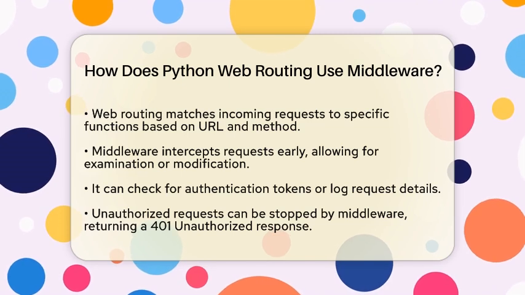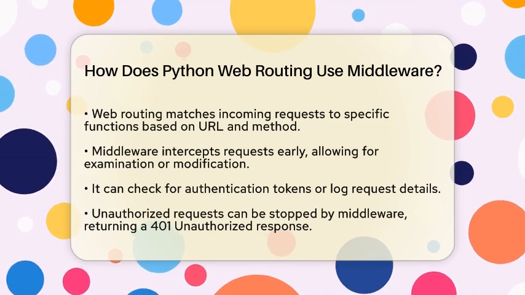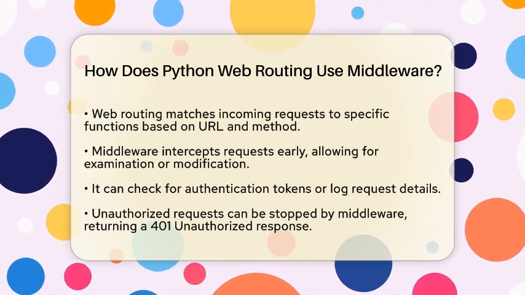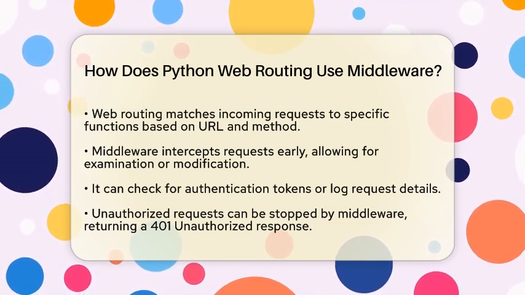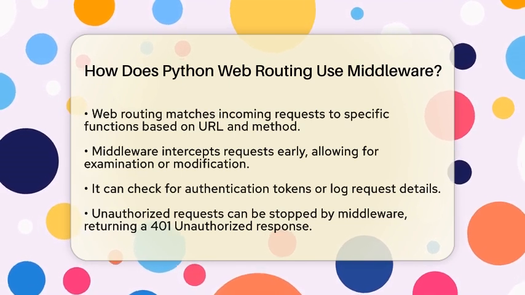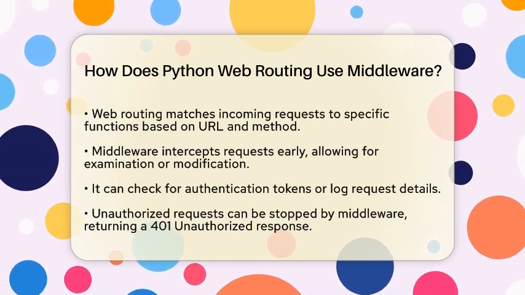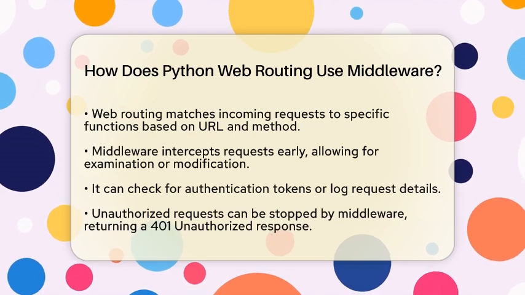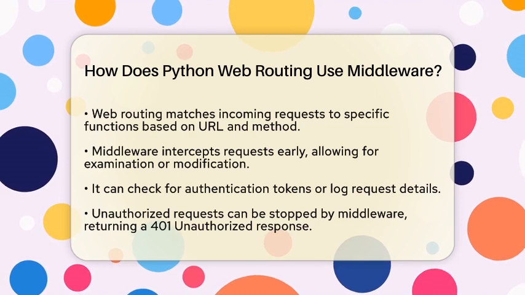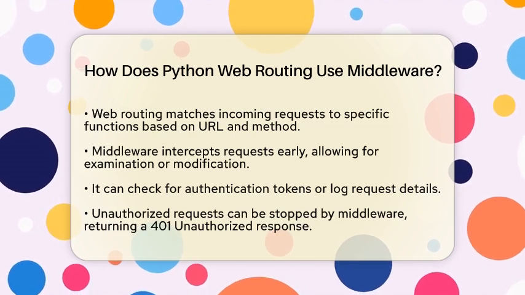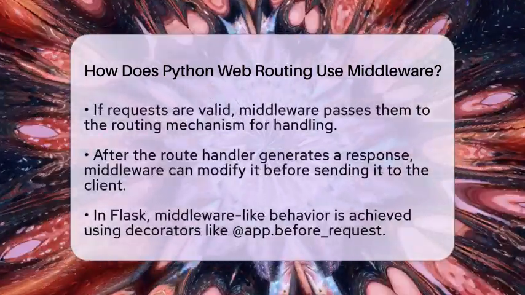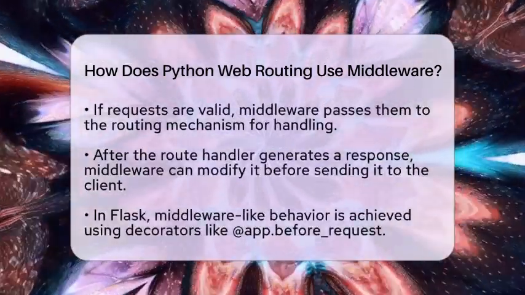Next, middleware can modify or reject requests. If the middleware finds that a user is not authorized, it can stop the request right there and return a response, like a 401 unauthorized message. This prevents unauthorized access to protected routes. If everything checks out, the middleware passes the request along to the routing mechanism. This is where the appropriate handler is selected based on the URL and HTTP method.